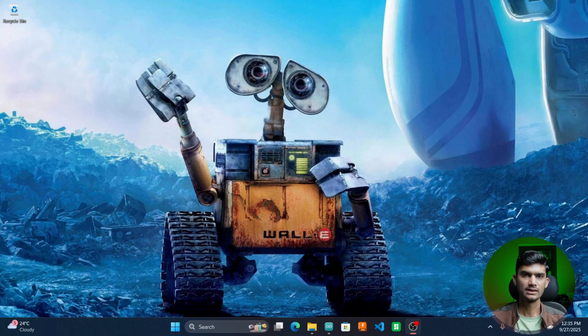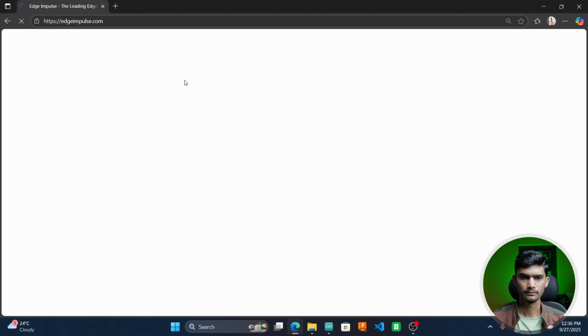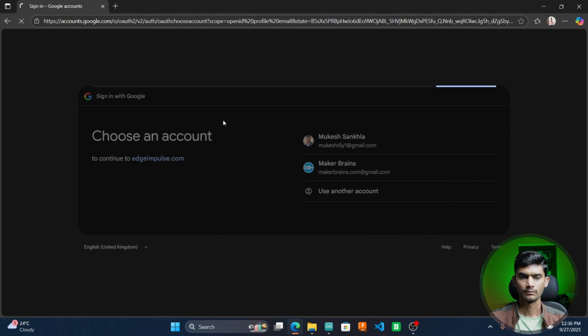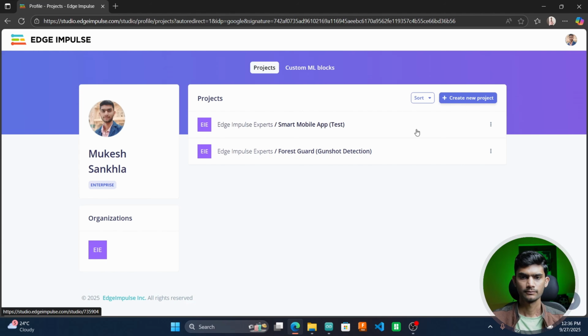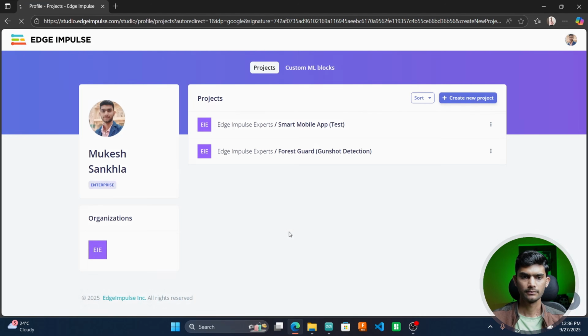In order to flash the firmware in our node, first we need to train the Edge Impulse audio classification model to classify surrounding audio and gunshots. For that, I'll open my browser, go to edgeimpulse.com, and log in with my account. Once we are logged in, we'll create a new project. I'll name my project Forest Guard and create the project.